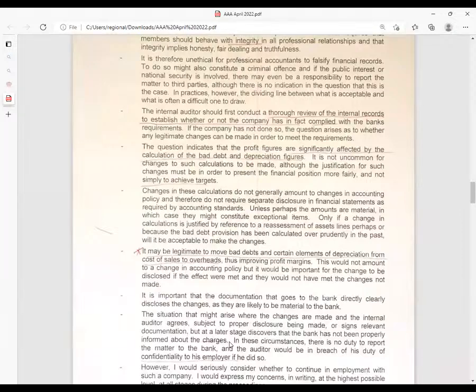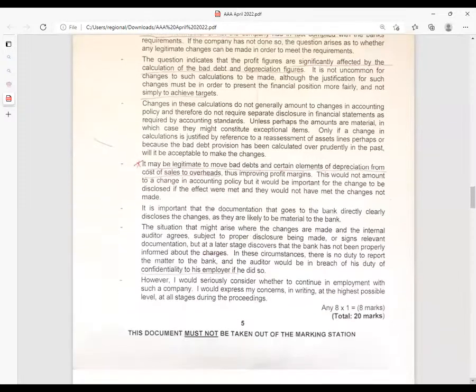From the bank knowing. In these circumstances, there is no duty to report the matter to the bank, and the auditor would be in breach of what here? In breach of his duty of confidentiality to his employer if he did so. However, I would seriously consider whether to continue in employment with such a company. I would express my concerns in writing at the highest possible level at all stages during their proceedings.